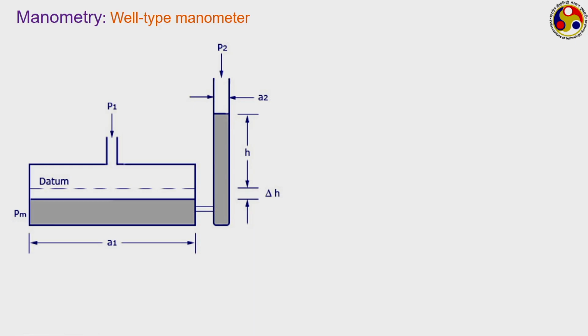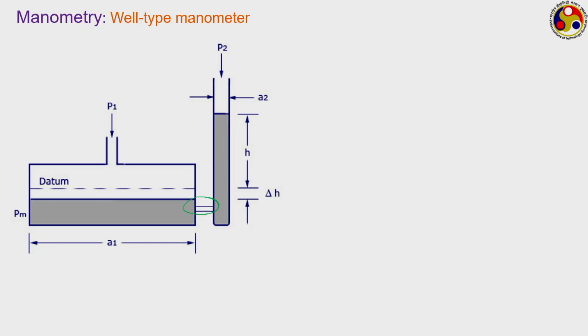In manometers, we have a liquid column to balance the force. There are generally two broad kinds of manometers. This is the first one, which is called the well type manometer. The other one is the U-tube manometer. In a well type manometer, we have one big chamber or shell connected with a small diameter tube. So, both are connected here, so that fluid can keep on moving in and out of the tank and also the cylinder.